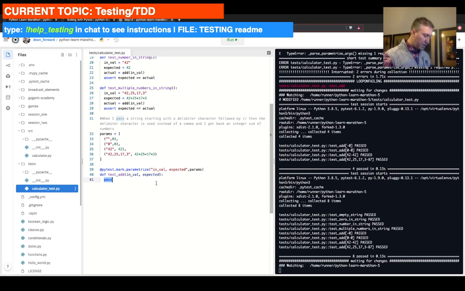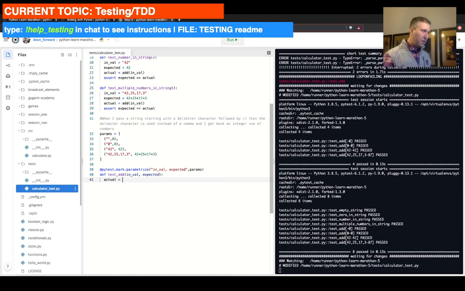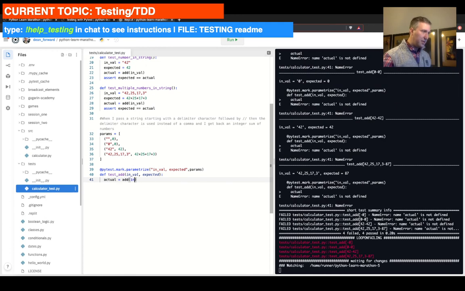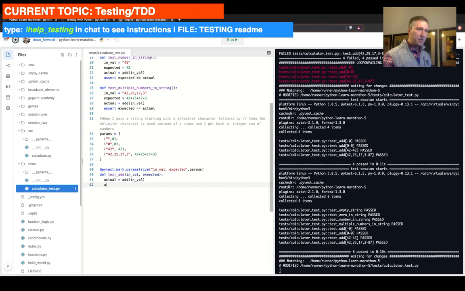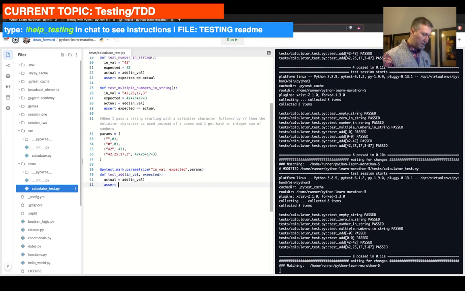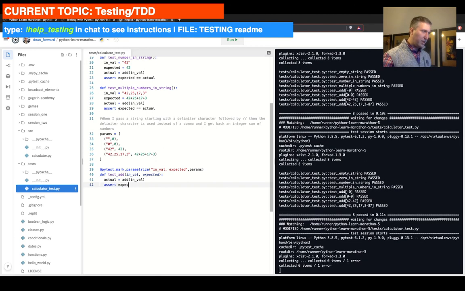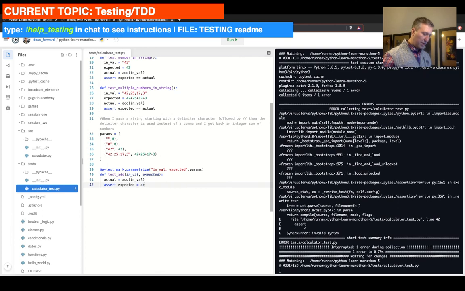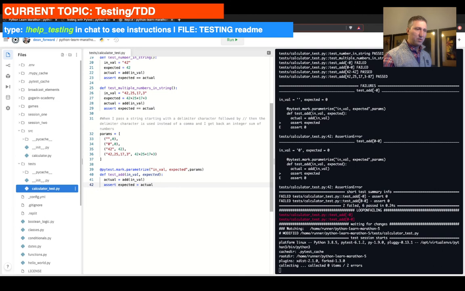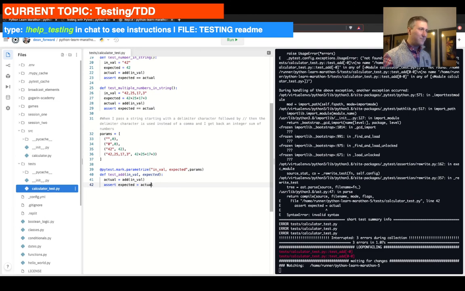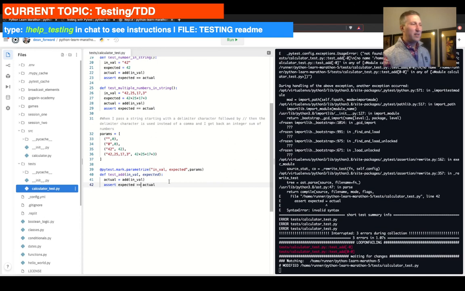The next thing we're going to do is say actual equals add inval. And then the next call we're going to make is assert expected equal actual. It's going to be double equal because it's a Boolean expression. My apologies.